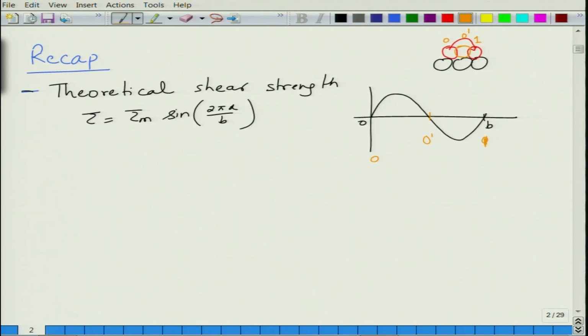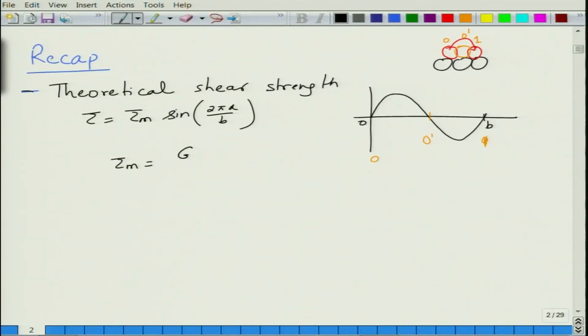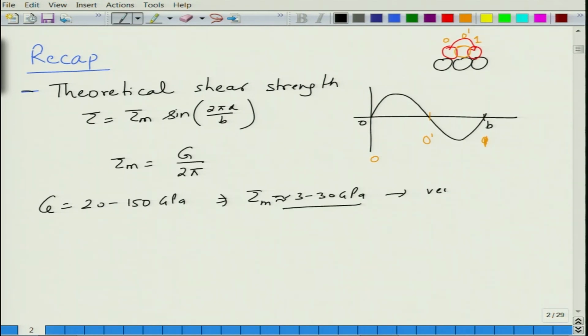So, stress varies sinusoidally using this expression, and then by equality of shear stress with shear modulus and shear strain, we can find out that the maximum shear stress required to move the atom will be G divided by 2 pi. And the magnitude of G in most crystals varies from 20 to 150 GPa for metals. As a result the value of tau m is also between 3 to 30 GPa, which is a very large stress. So, theoretical strength is extremely large.